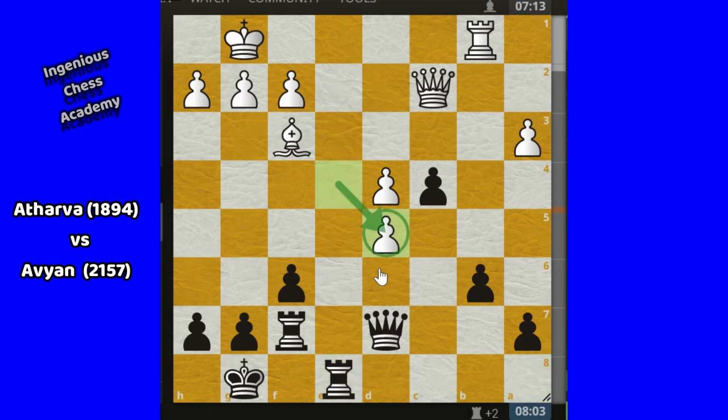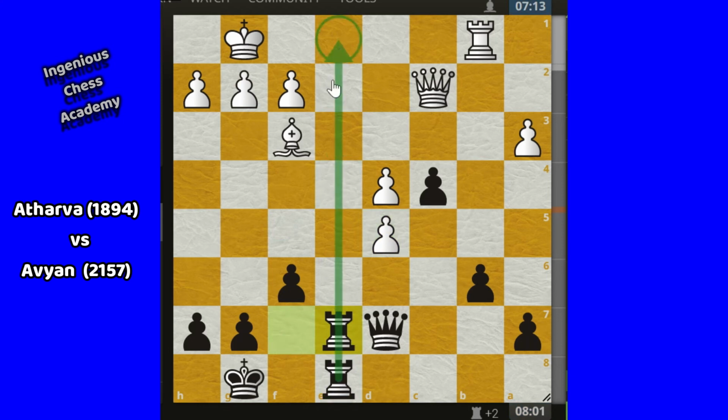Atharva captured this pawn. Why? Because he got this pawn free of cost. And now Atharva is planning to capture this one. So here, actually one of the good moves for Abhiyan is this one, to connect the pawn structure and then go for doubling, rook double. It is a very nice strategy. So here Abhiyan played rook f e7. He is doubling the rook for the checkmate. Yeah, which is a good strategy here.